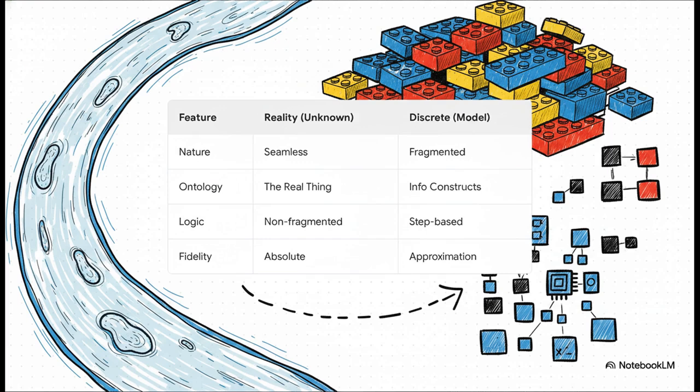To put this into perspective, think of reality as a perfectly smooth, flowing river. Now look at our tools: numbers, computers, bits, nodes. They're inherently digitized. They are granular. We are literally trying to build a perfectly smooth, flowing river using totally square, rigid Lego bricks. We're taking absolute, non-fragmented existence and forcing it into these step-based, perspective-driven approximations. It's an overwhelmingly daunting task for modern science, to say the least.